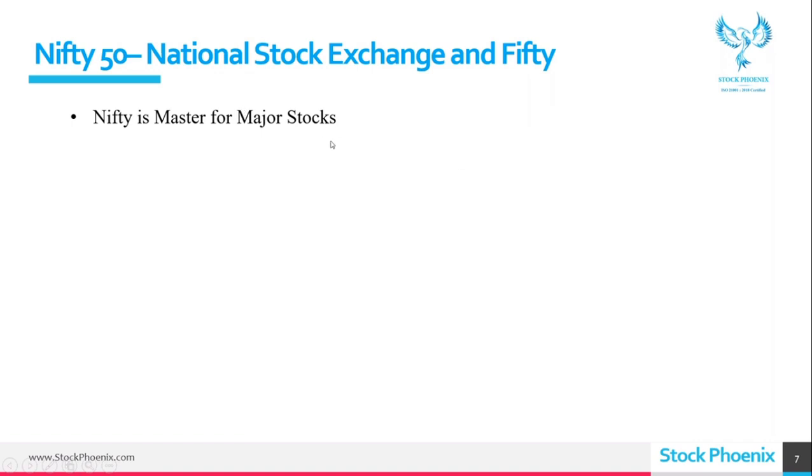Okay, so a few points just before we go to the further process. Nifty is the master for major sectors. As you know, it's the master. The same direction Nifty moves, the stock may move. Why may move? Because all the students are not top rankers, right? Obviously, there are weak students, and backbenchers who will never follow the rules. So like that, even out of 50 stocks, if 48 stocks are going in one direction, 2 stocks will go in the opposite direction. This is very natural, and it happens everywhere, right?